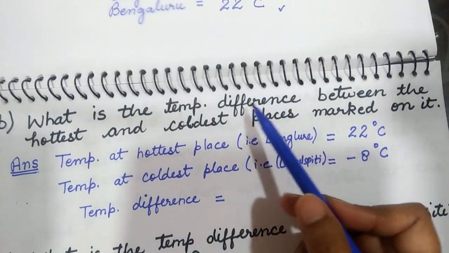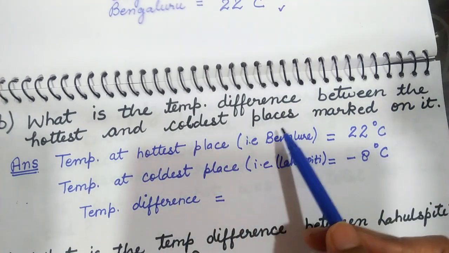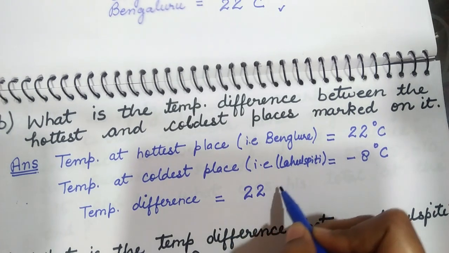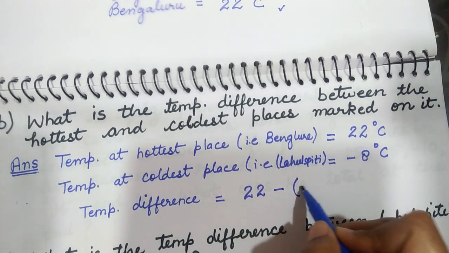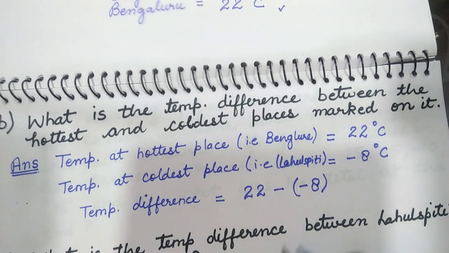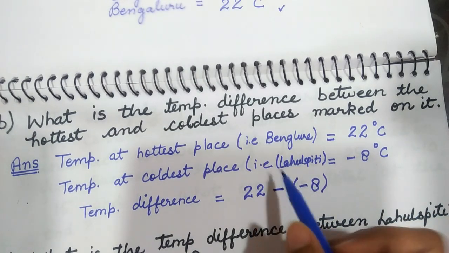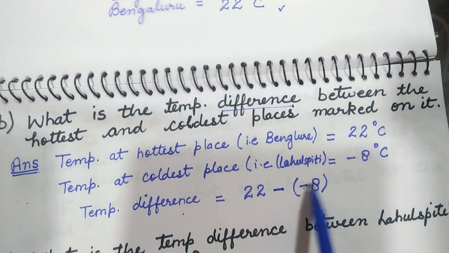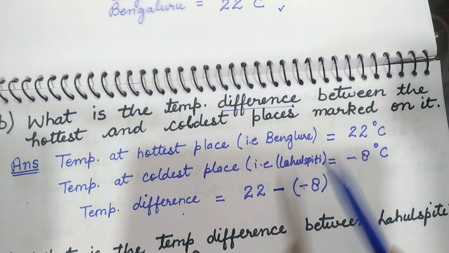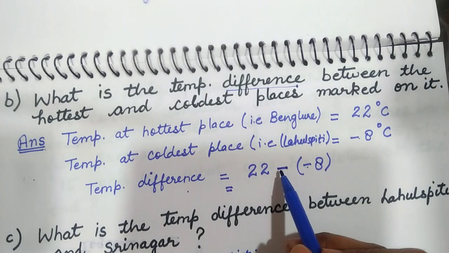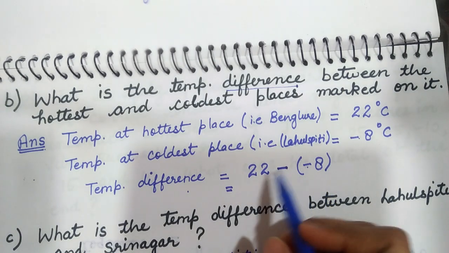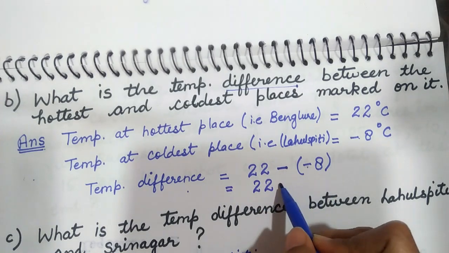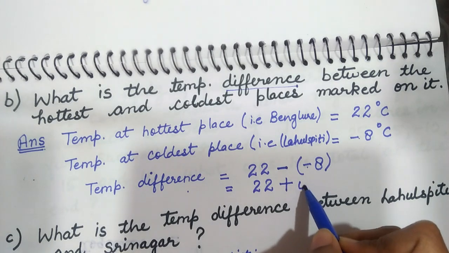And it is asked, what is the temperature difference between the hottest and the coldest place? So what is the temperature difference? 22 minus of -8. This minus is for the difference. We are going to find the difference. And this minus is the temperature of Lahul Spiti. Minus and minus when multiplied give you plus.